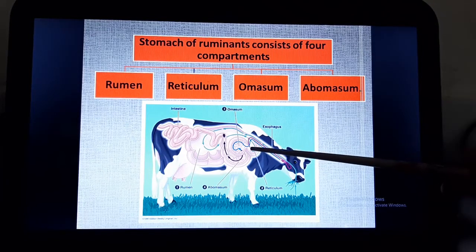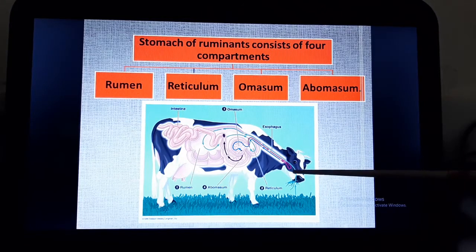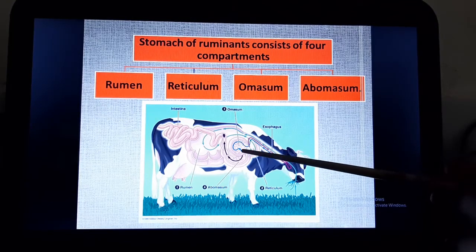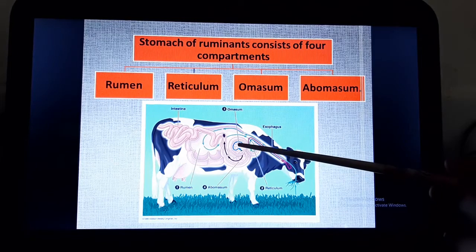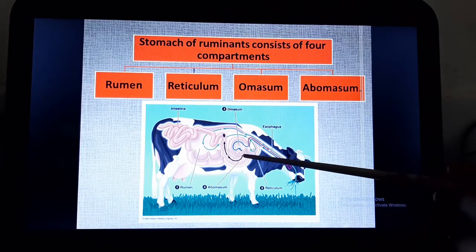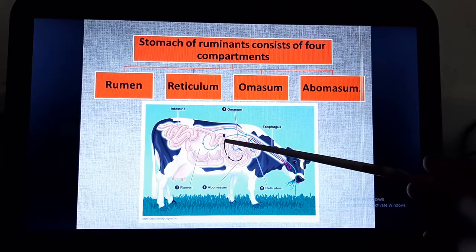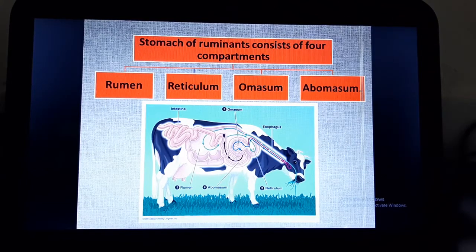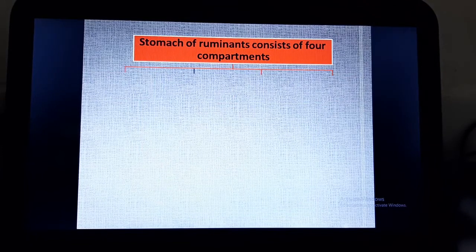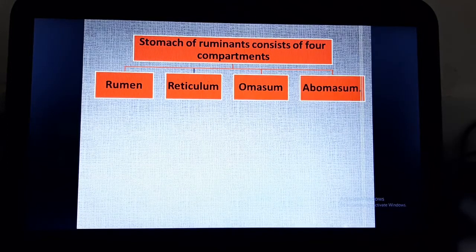Now this green line, when the food from rumen is entering again to the esophagus and going to the mouth, is changed to this pink line. Okay. So after chewing this food from mouth, again this food is going to omasum. And after omasum, then it is going to abomasum and then to the intestine. So now we are clear that stomach of ruminants consists of 4 compartments which are rumen, reticulum, omasum and abomasum.